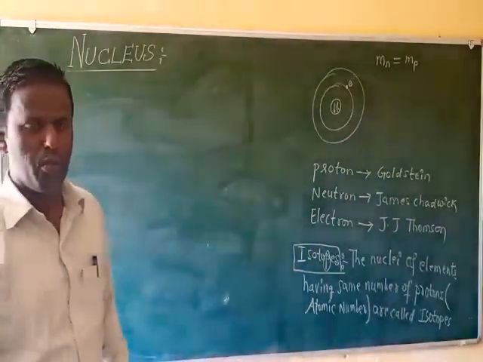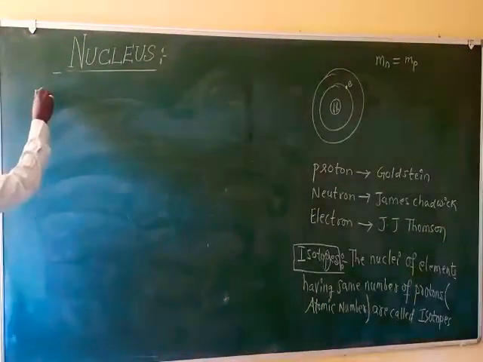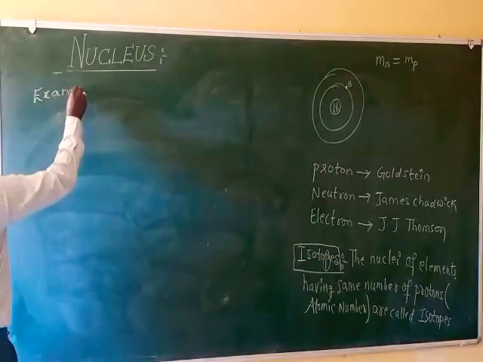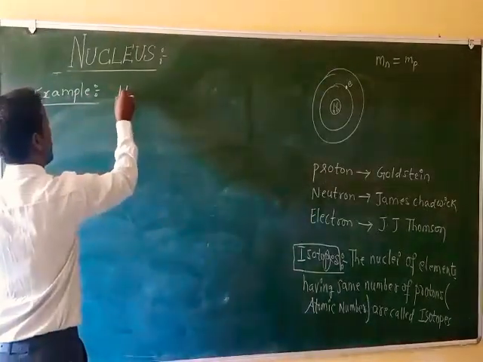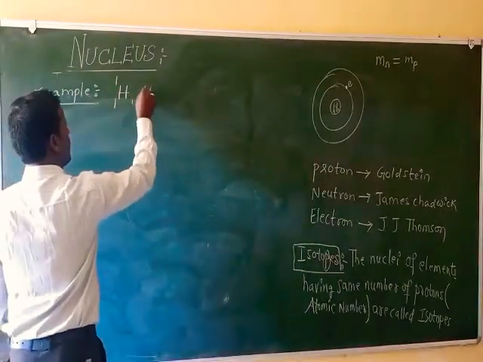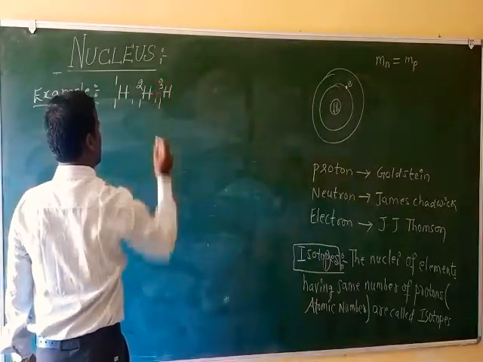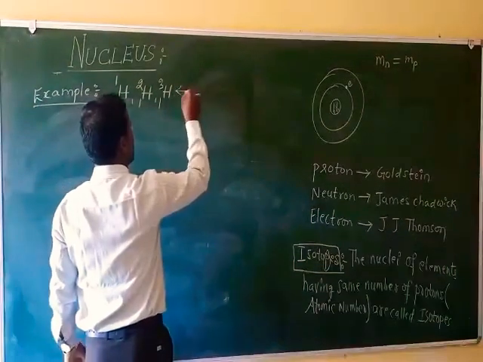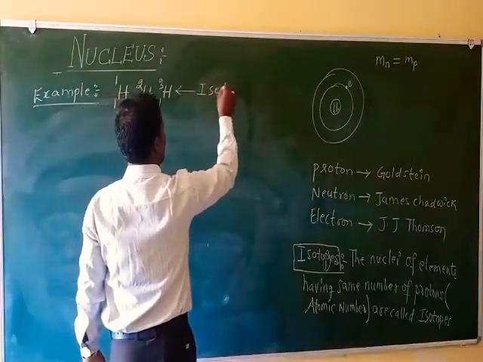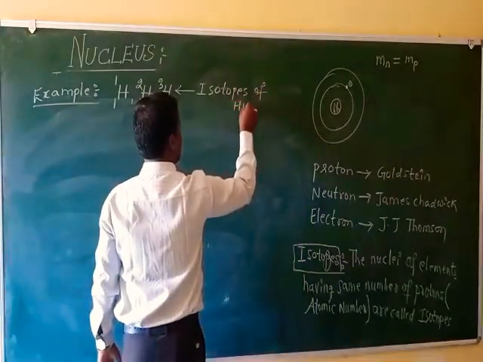Hydrogen has isotopes, carbon has isotopes. So for example, 1H1, 1H2, 1H3. These are the isotopes of hydrogen. Example for isotopes of hydrogen.